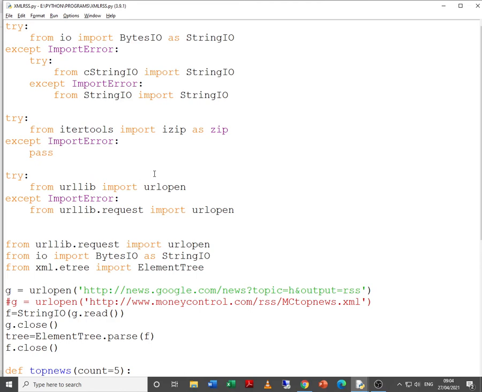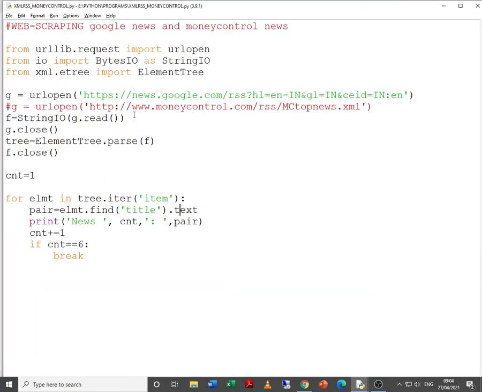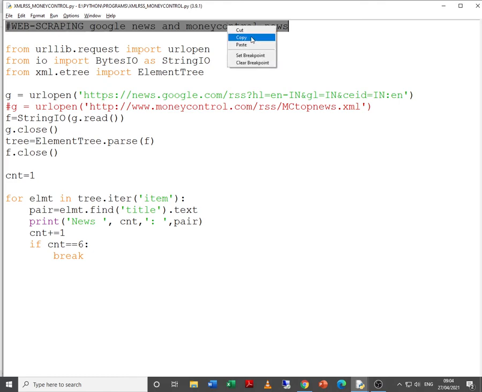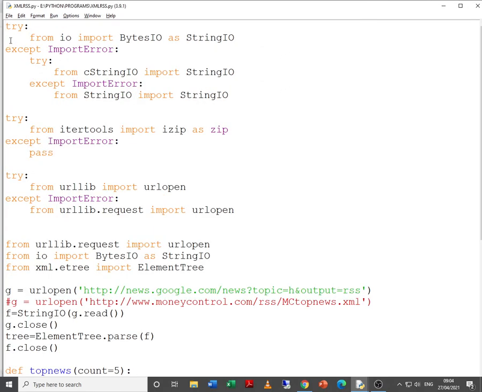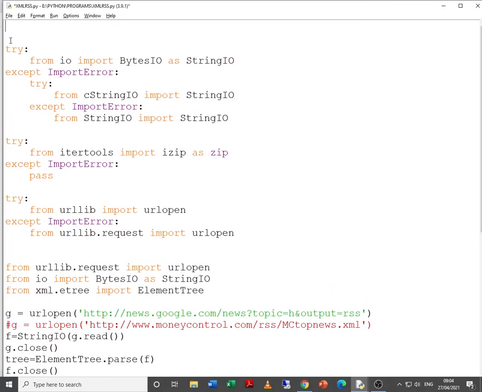Now, let me copy this part because we are still doing the same thing, but in detail, and exceptions are there. If errors are coming, then we can handle them through exceptions.